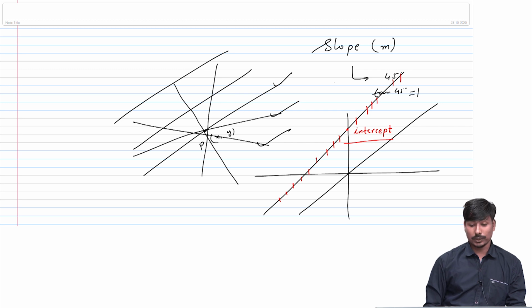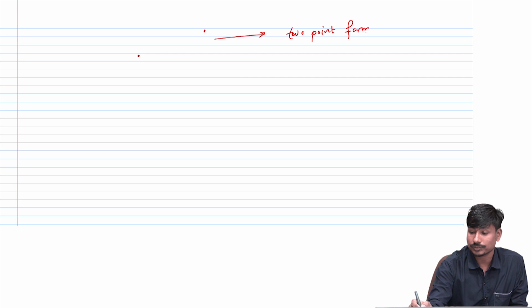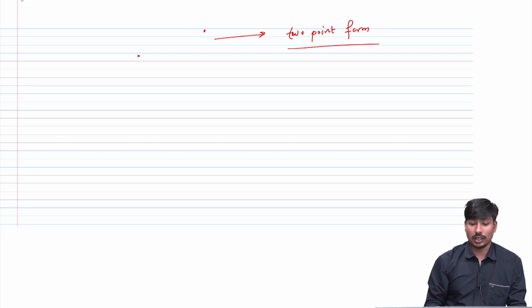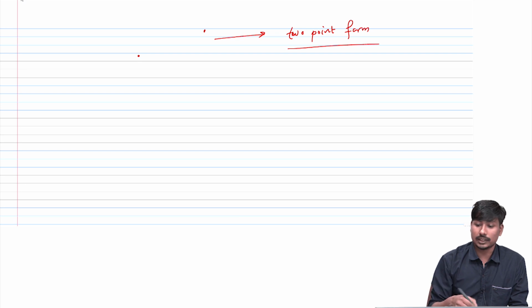After that we came up with another idea: if I have 2 points, how will I find the line? Then we came up with another thing called the 2-point form. Besides the 2-point form, we also came up with another idea.